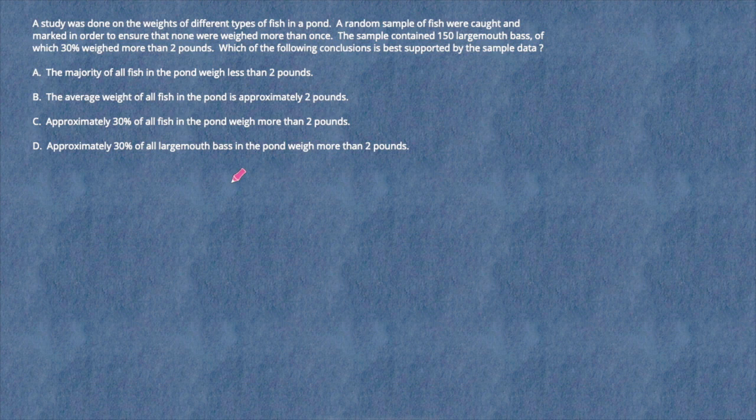Let us first read the problem. A study was done on the weights of different types of fish in a pond. A random sample of fish were caught and marked in order to ensure that none were weighed more than once. The sample contained 150 largemouth bass, of which 30% weighed more than 2 pounds. Which of the following conclusions is best supported by the sample data?